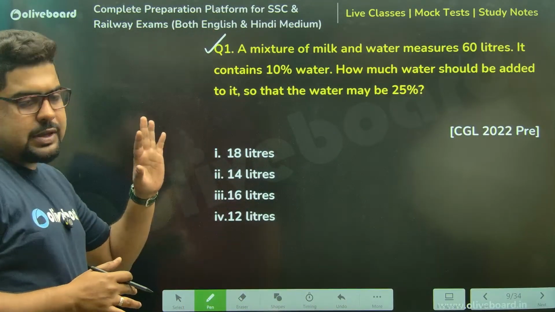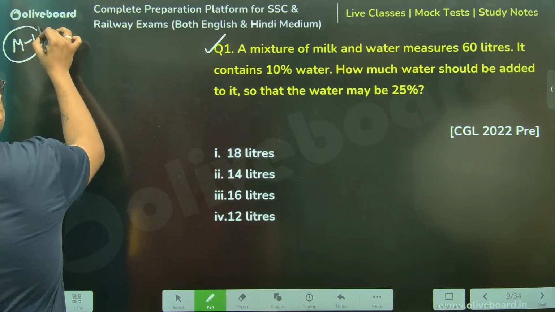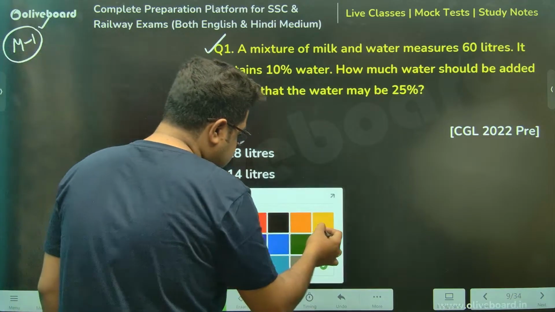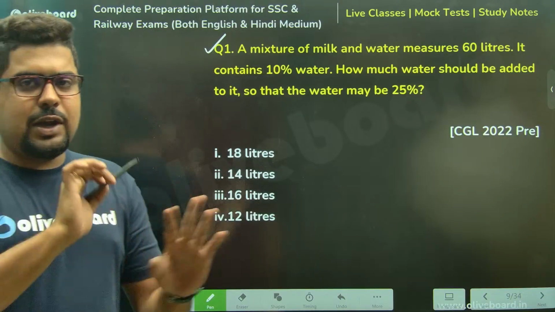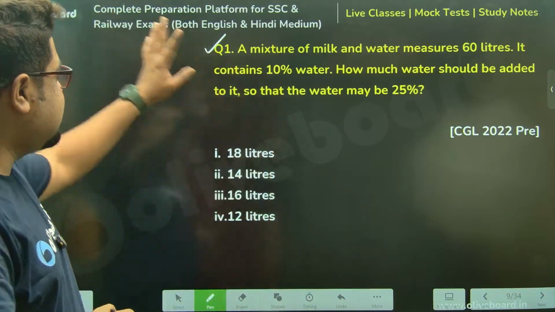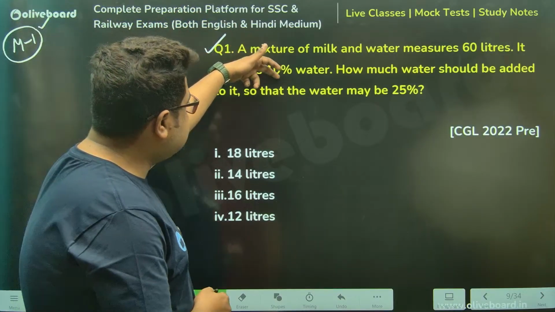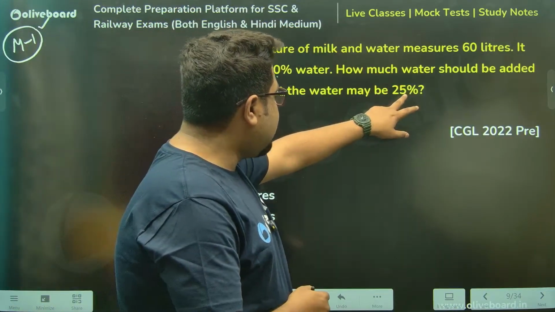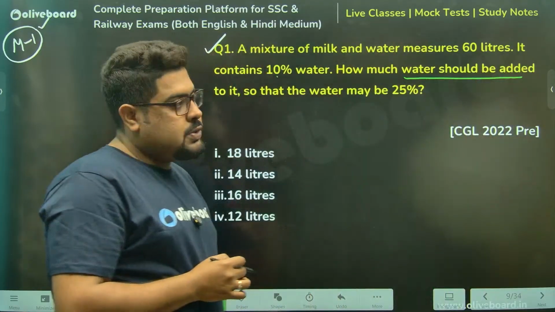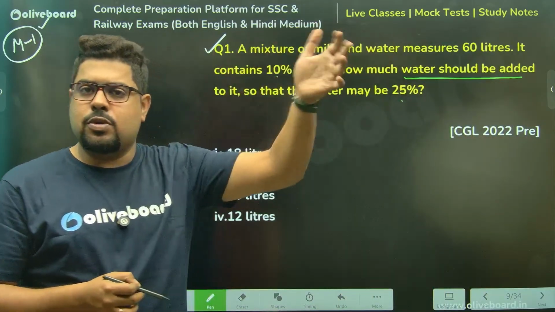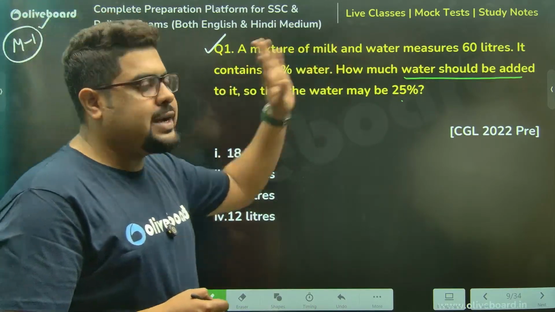Method number one. See how to think. I'm not showing you how to solve, I'm trying to show you how to think here. I don't need answers, I just want you guys to think. Please understand, there was 10% water. Now, after adding water, the water content became more. Now my question is, water I've added.